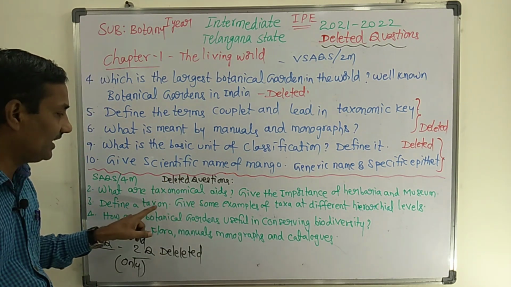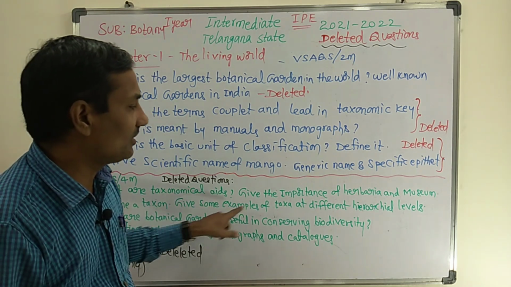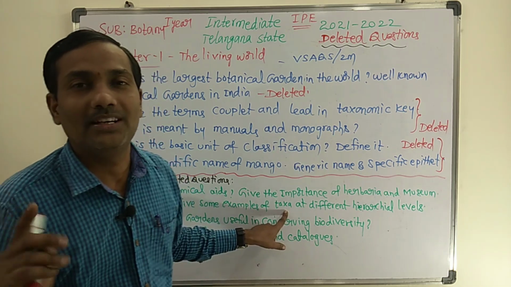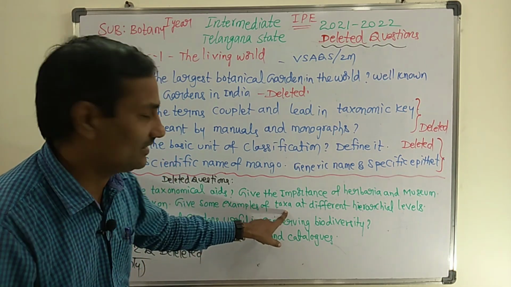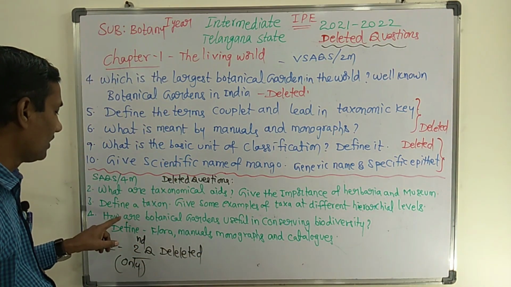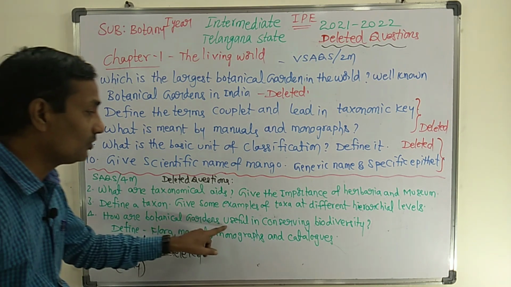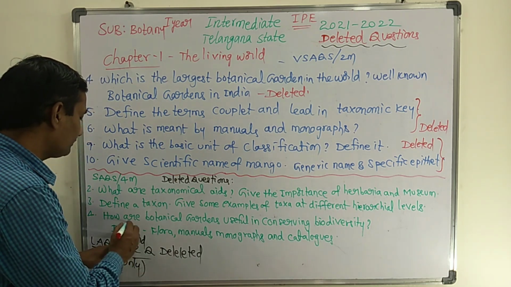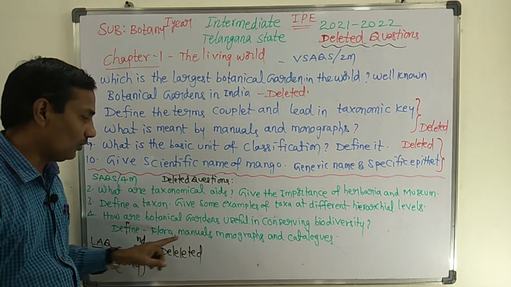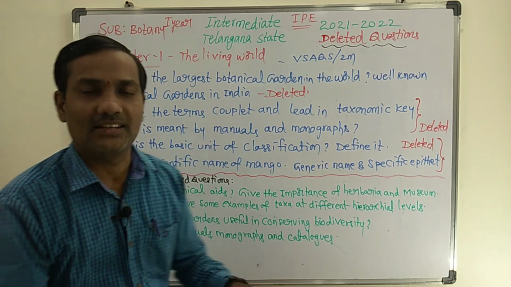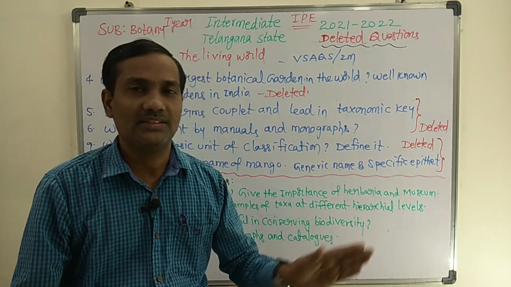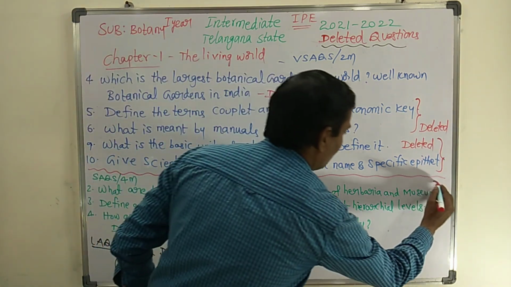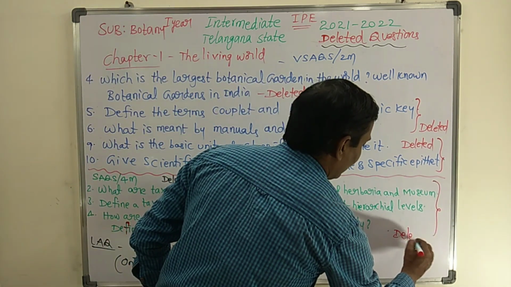Third question: Define a taxon. Give some examples of taxa at different hierarchical levels. This question is also completely deleted. Fourth question: How are botanical gardens useful in conserving biodiversity? Also, define flora, manuals, monographs and catalogs. The definitions of all these taxonomical aids are also deleted. All these questions are completely deleted.